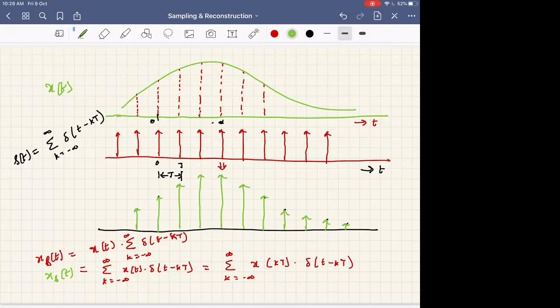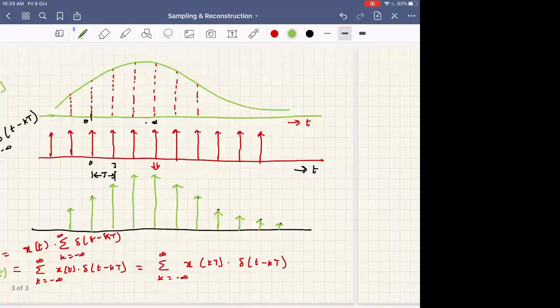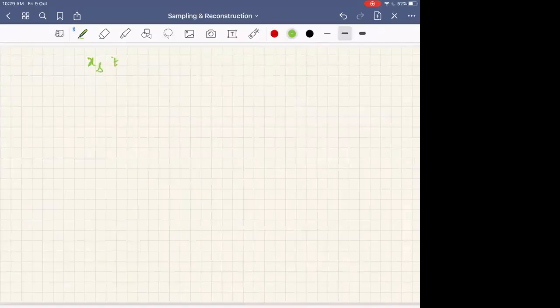By finding the Fourier transform of it, sir. Of what? Here we have x s of t equal to x of t into s of t, the sampled or impulse train.